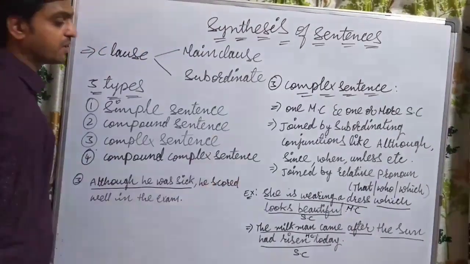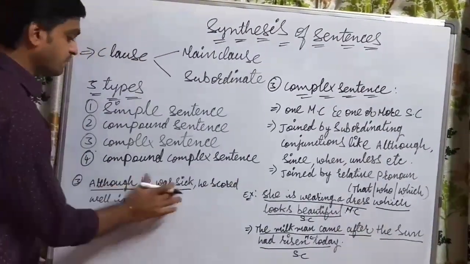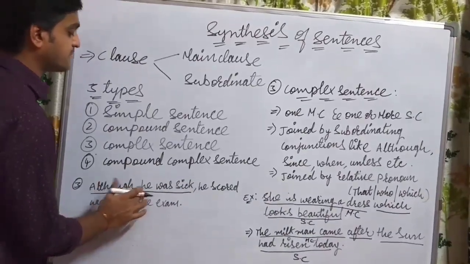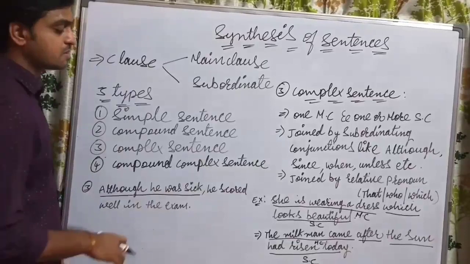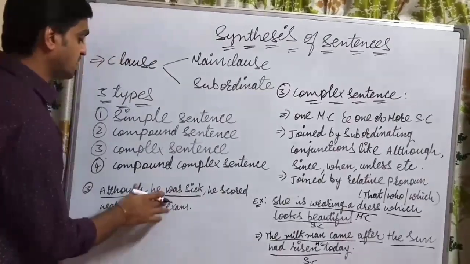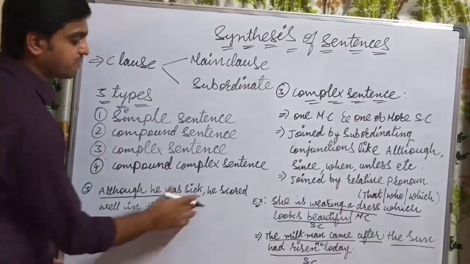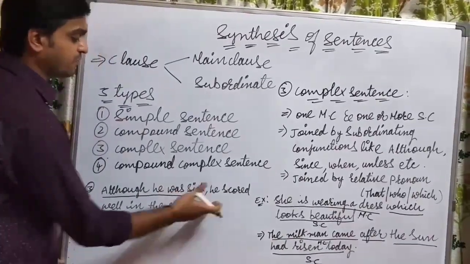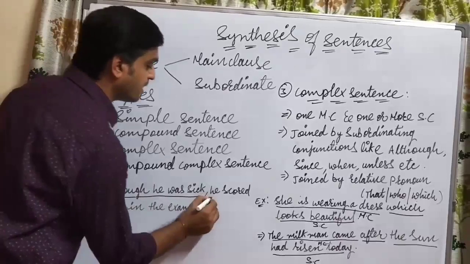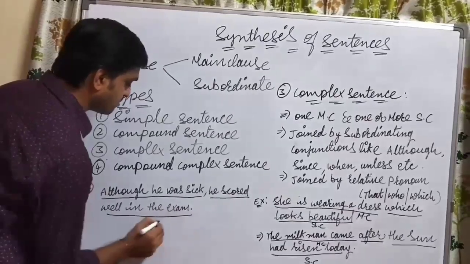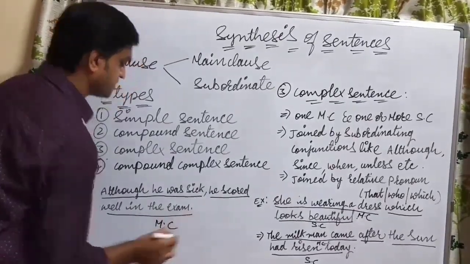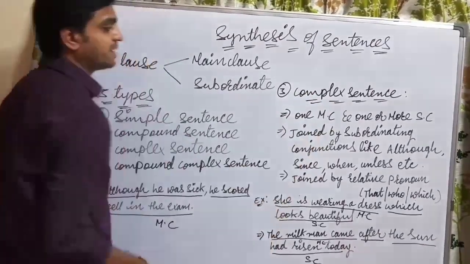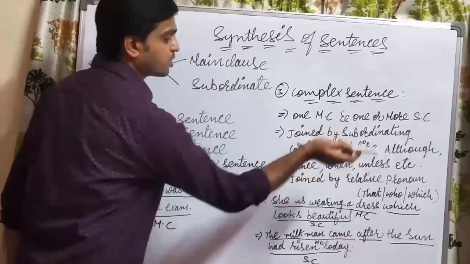It is having continuation. Whereas here I kept a comma because the sentence started with a subordinating conjunction, with the subordinate clause. So whenever we start a sentence with a subordinate clause, we should keep a comma after the completion of the subordinate clause, followed by he scored well in the exam. So this is the main clause in the given sentence. That is about the usage of complex sentences.